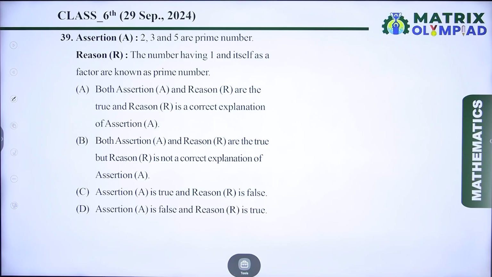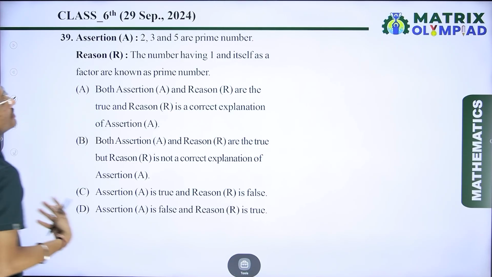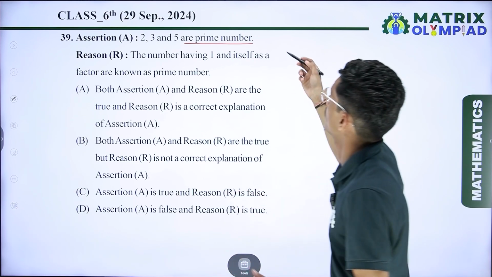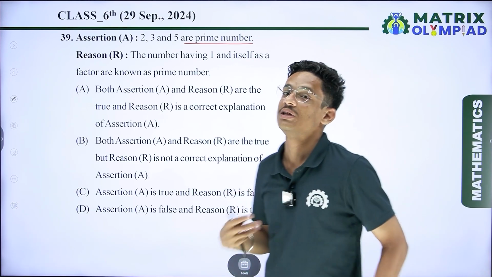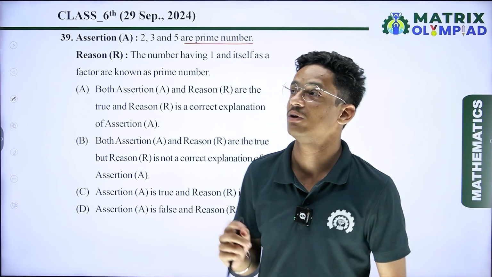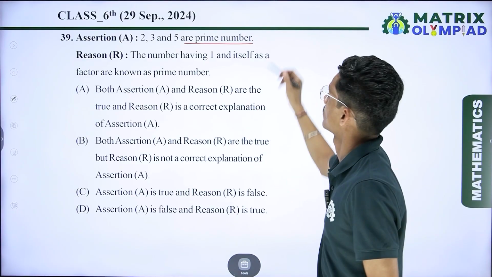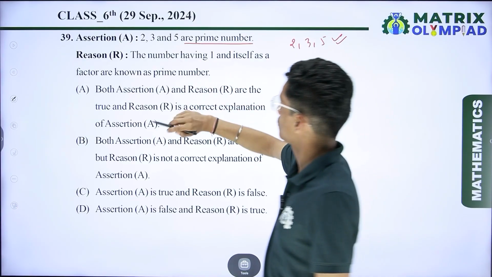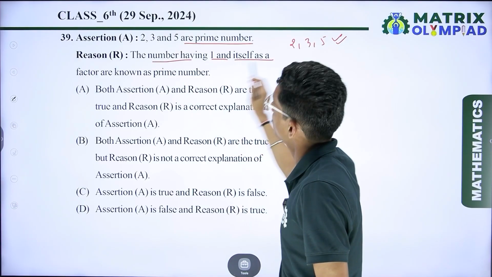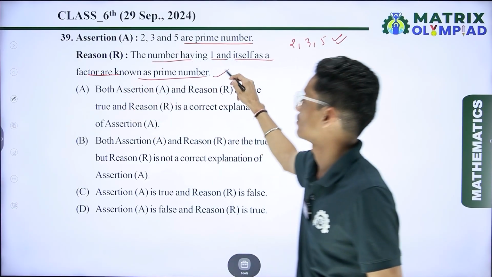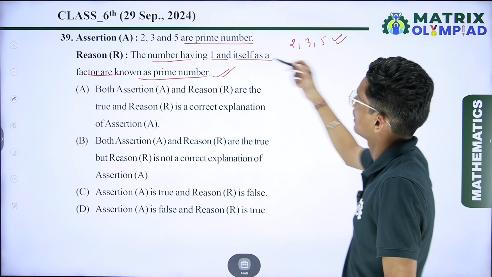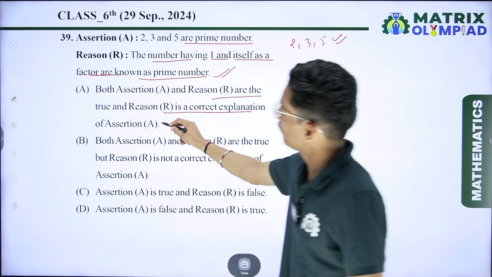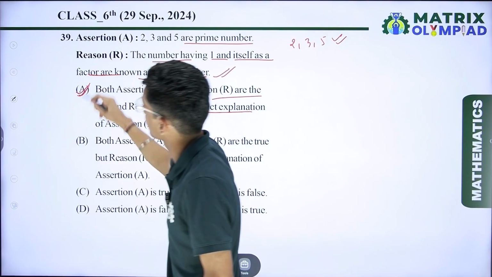Now if I talk about the next question, which is based on assertion and reason. The question is that 2, 3 and 5 are prime numbers. Prime numbers are those numbers which have only the factors 1 and the number itself. So I can say that 2, 3 and 5 are prime numbers, which is true. So the assertion is true. A number having 1 and itself as factors is known as a prime number. So yes, the reason is also true. So we can say that assertion and reason both are true, and R is the correct explanation of A. So here option number A is the correct answer.